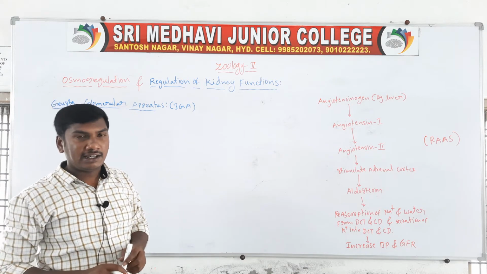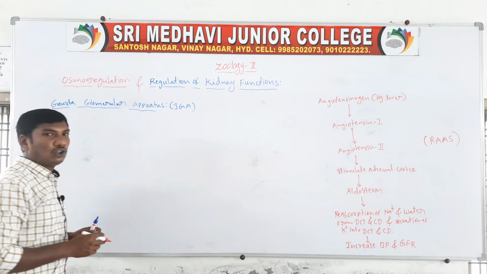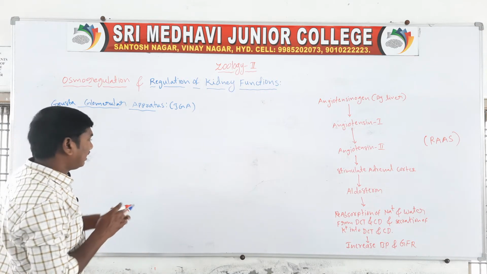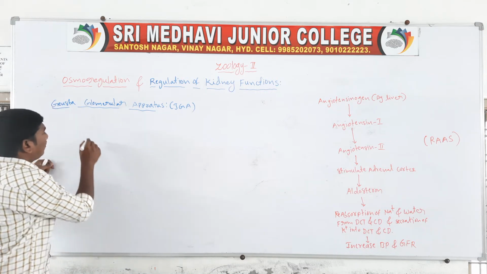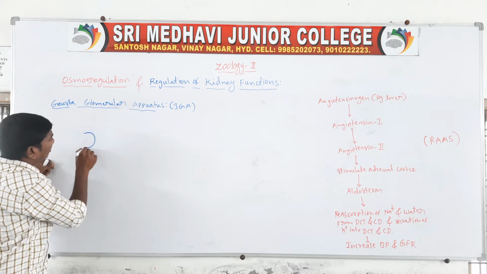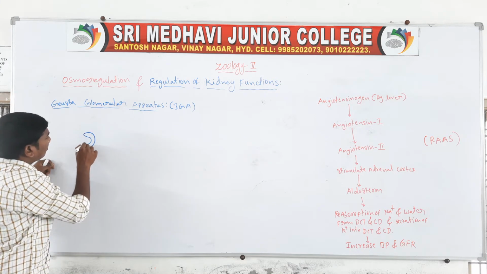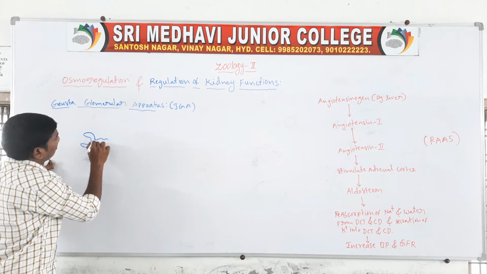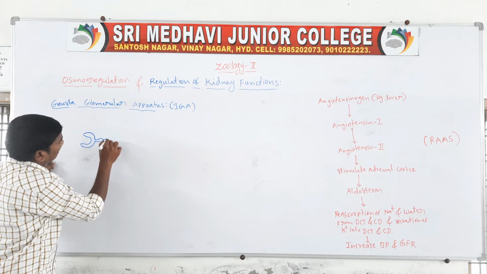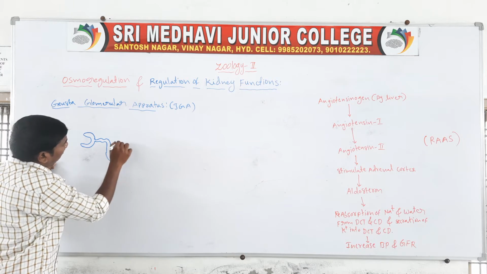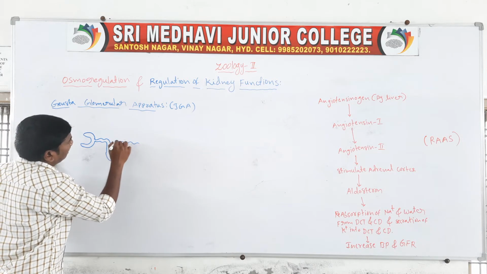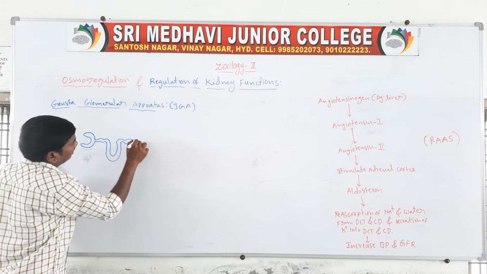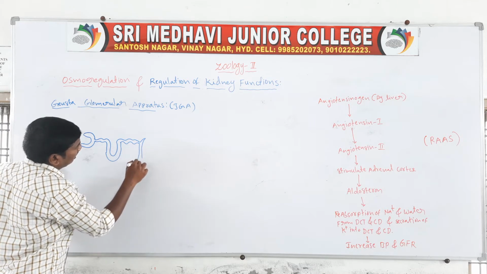First of all, let us see where the juxtaglomerular apparatus is present. The nephron consists of the Bowman's capsule, PCT, loop of Henle, DCT, and collecting duct.